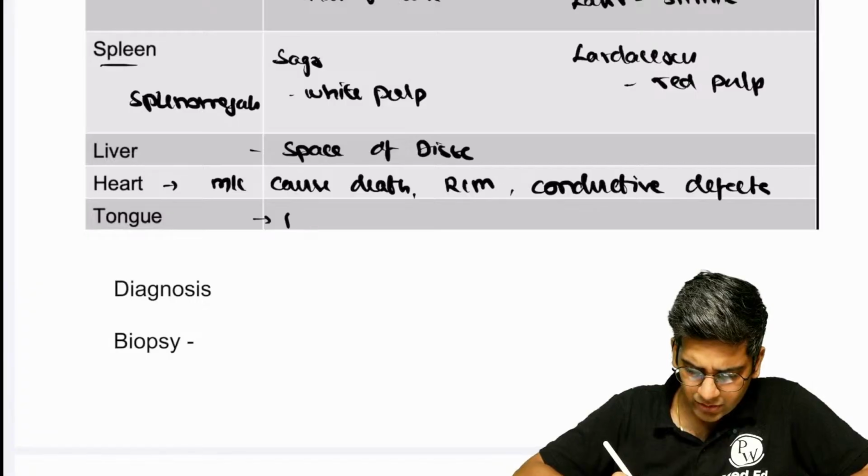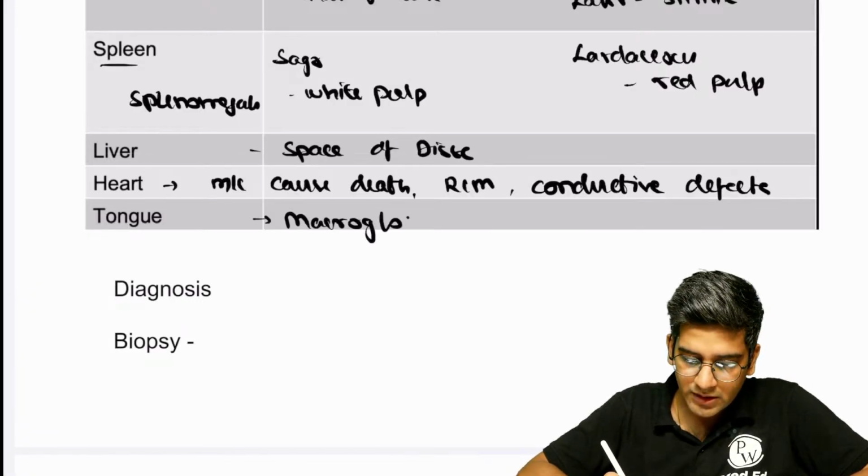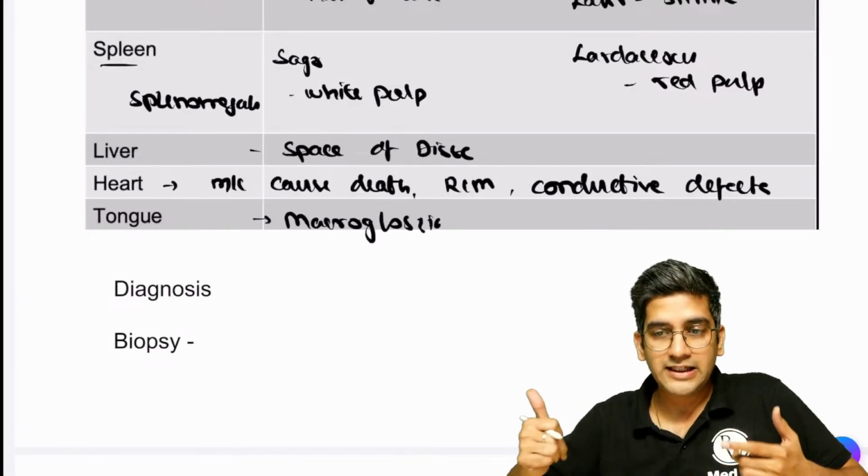Tongue, the only finding you will have here is macroglossia. So if amyloid is going to come in a long answer, think about macroglossia, fine?